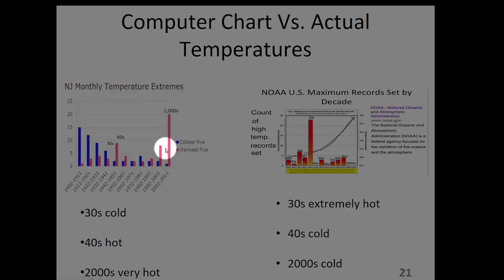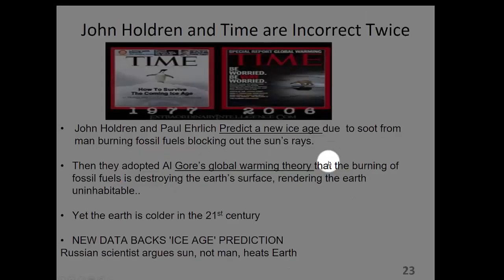When I was a junior in high school, I hoped to play on the senior team. Up till then, I had played on the junior team, but the ice never formed because it got warm in the 50s, as you can see here. During the 60s, right here, Paul Ehrlich had a friend, John Holdren, and they predicted a new ice age during the 70s when it was cold. And they blamed man's burning of fossil fuels. They said the soot from the burning of fuels would block out the rays of the sun. America was the biggest villain, since we burned the most fossil fuels.